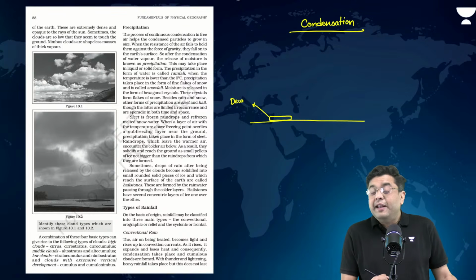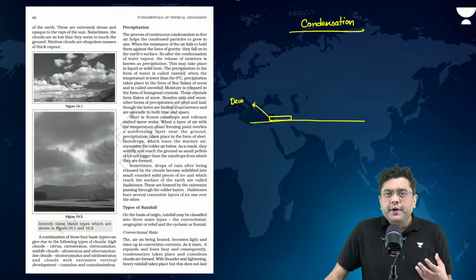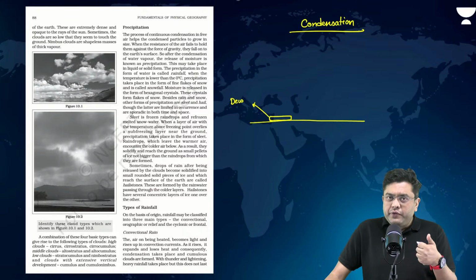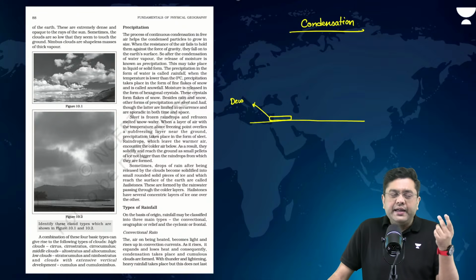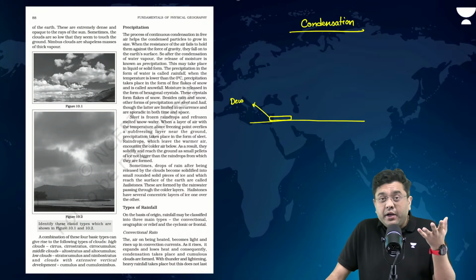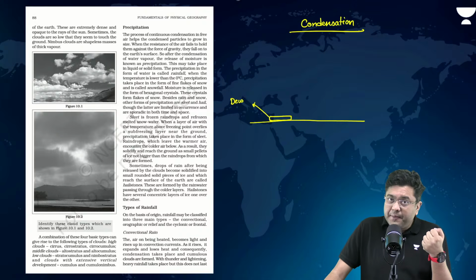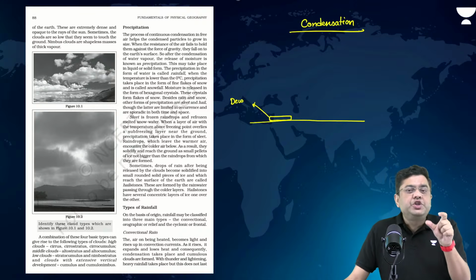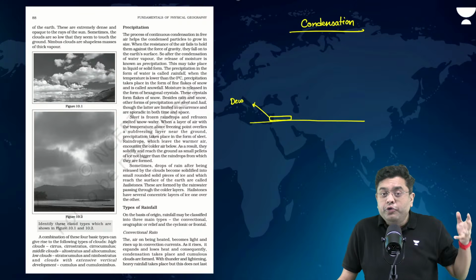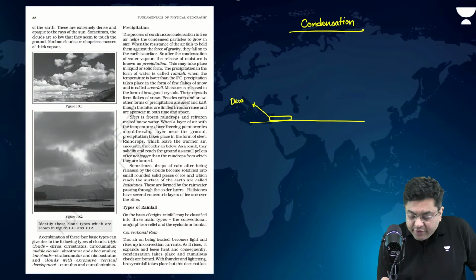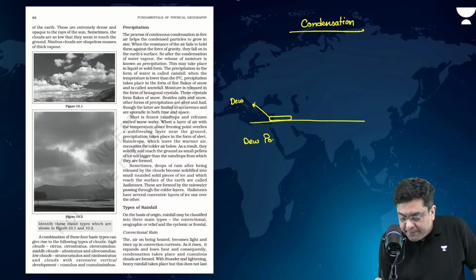Dew formation takes place once the air is cooled down to such a temperature that it hits saturation. Any further cooling leads to droplets getting created on the grasses, on the metal pieces, on the vehicles, etc. The temperature at which the air hits saturation and dew formation is initiated is known as the dew point temperature.